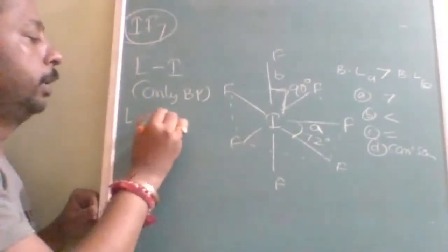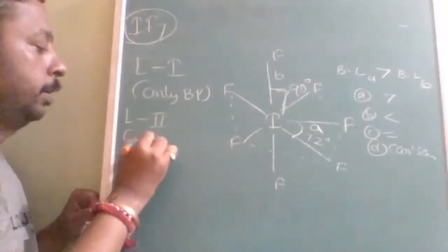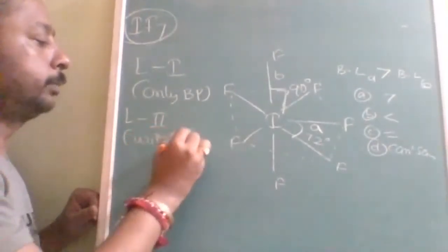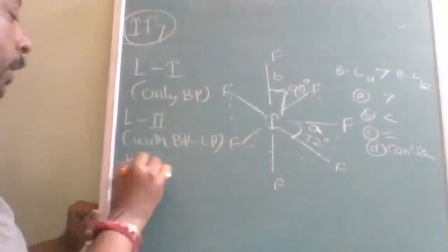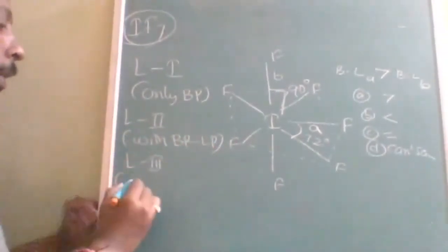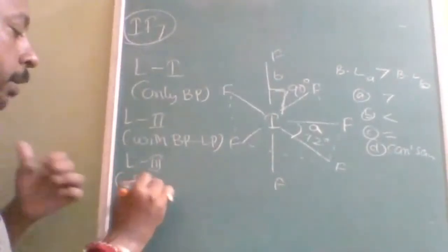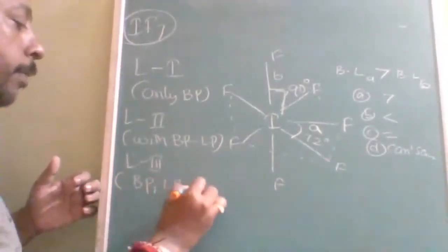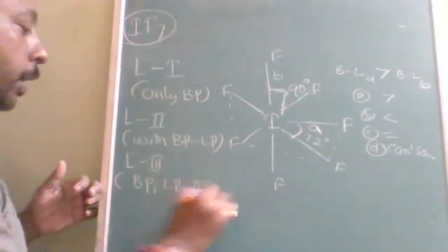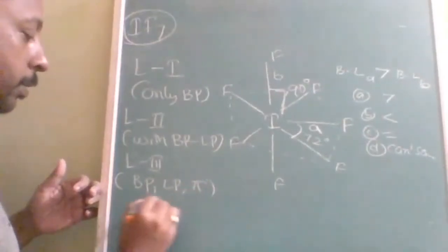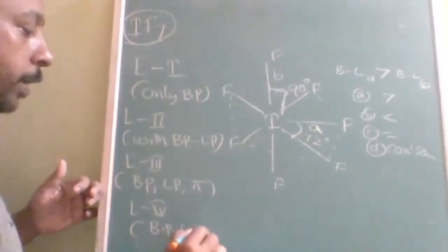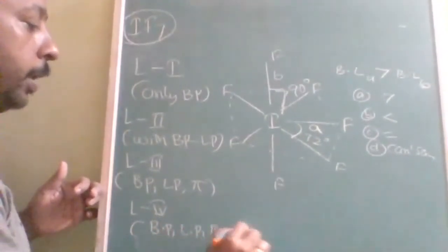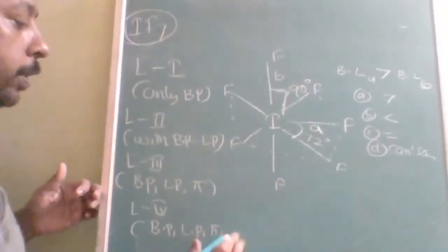Level 2 is with bond pair and lone pair. Then level 3: bond pair, lone pair, pi bonds. And level 4 is bond pair, lone pair, pi bond, and charges.